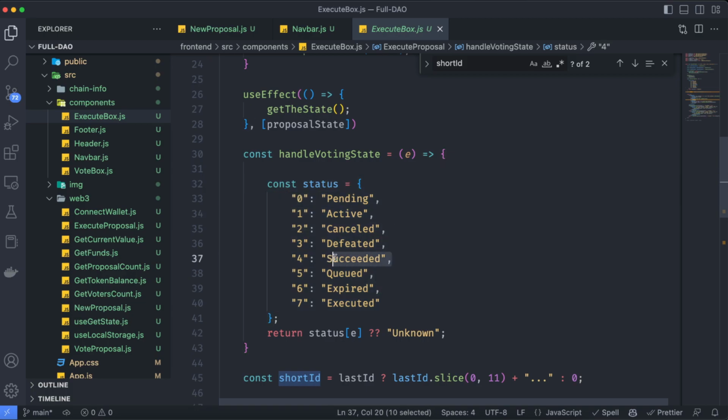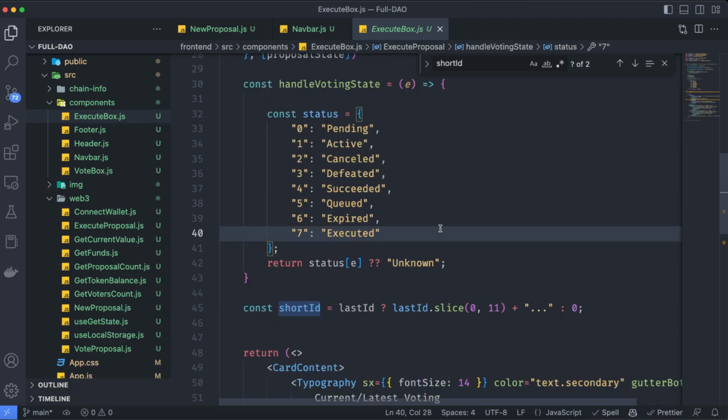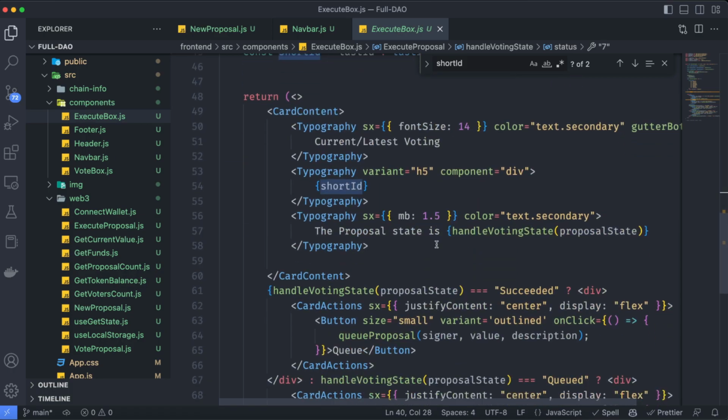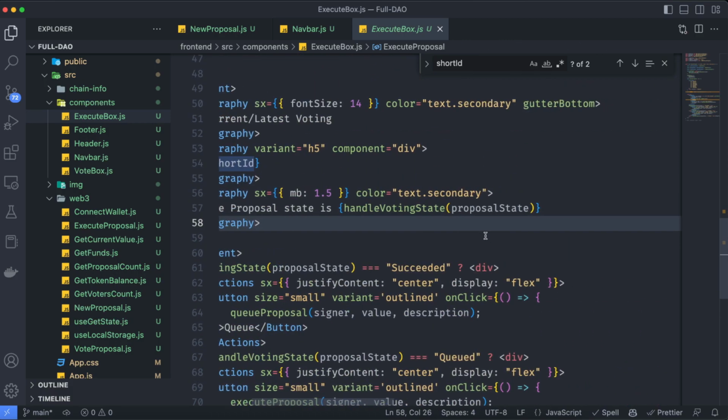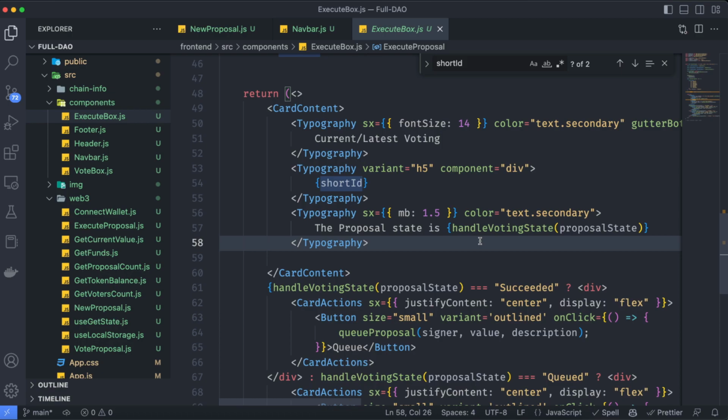And if the proposal is succeeded, it means a proposal went through, users have voted, and most of the votes are in favor. This means we can then execute that contract. And this is going to also change depending on the state of that smart contract. Again, I'm not going to explain these last parts one by one, because I already showed you how to get the information out of the blockchain and how to execute the functions. Here we are just executing the functions of that smart contract. So let's go through the whole process and see if this actually works properly.